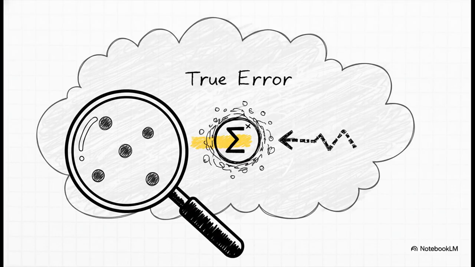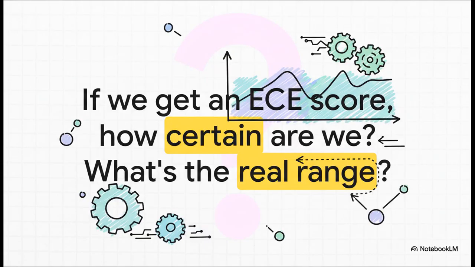But here's where it gets tricky. The ECE score we get is only based on a limited, finite dataset, right? So it's not the true error, it's just an estimate. And that estimate can be biased or noisy, just because we don't have infinite data to test on. So that leads to the big question this paper tackles. If we calculate an ECE score, how much should we trust that score? What's the real range of possible error? A single number just isn't enough.